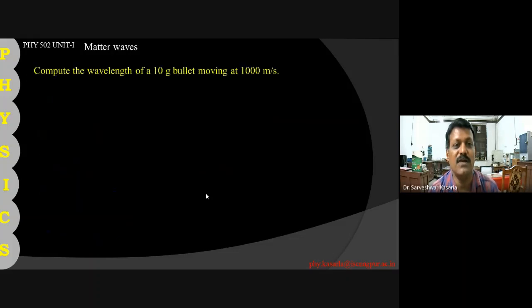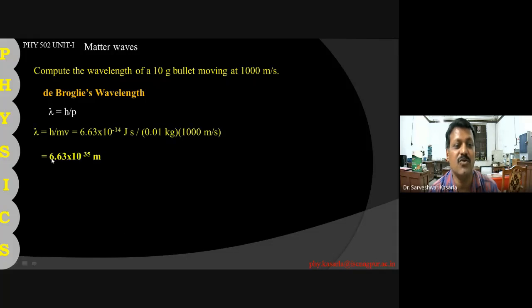We have a simple illustrative problem: a 10-gram bullet moving with 1000 meter per second. We want to calculate the wave associated with that bullet. The wavelength comes out to be very, very small, and cannot be detected. So one cannot detect the wave associated with a 10-gram bullet moving with 1000 meter per second. Larger particles also have waves connected with them, but we cannot detect them because the wavelength is very small.